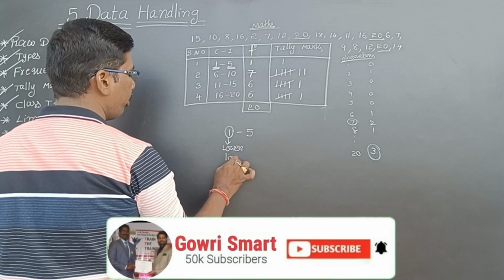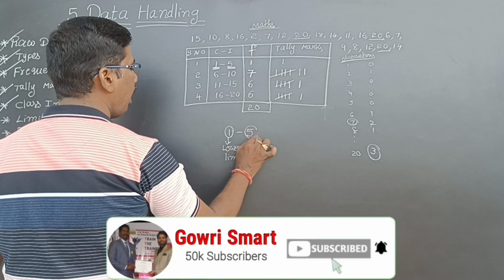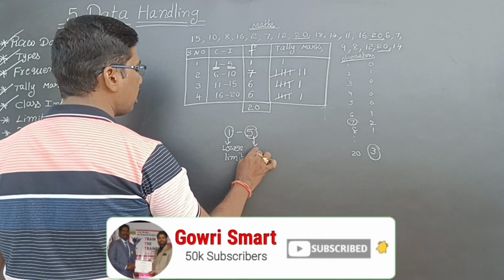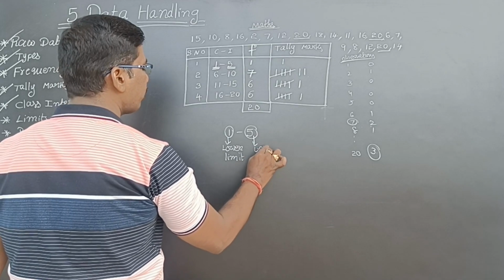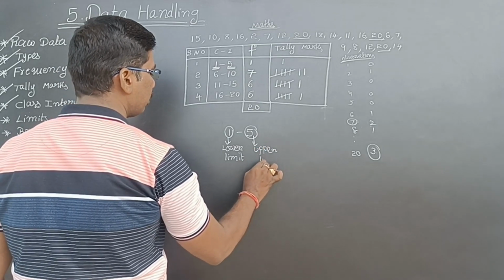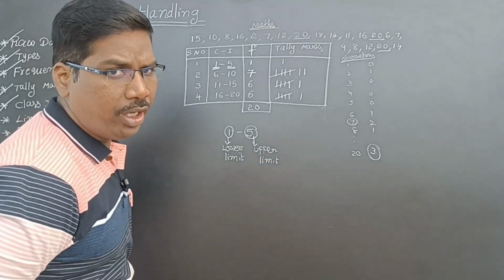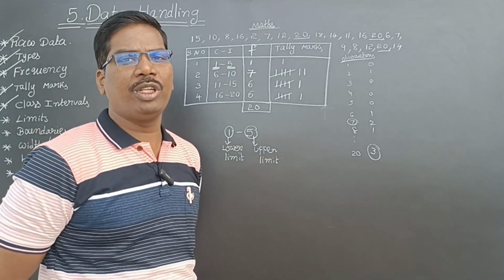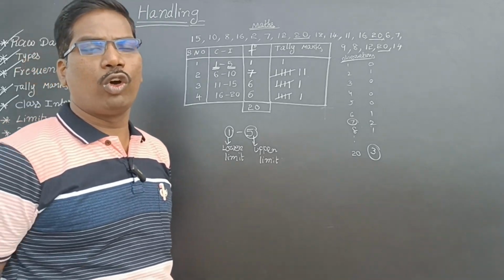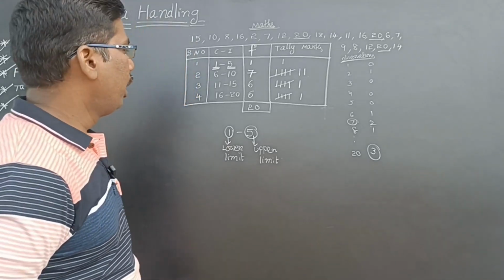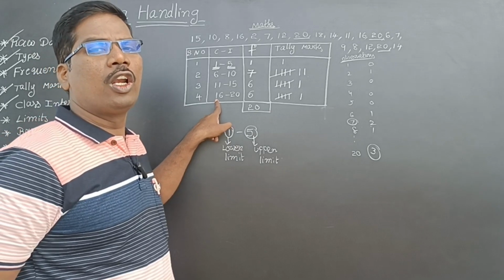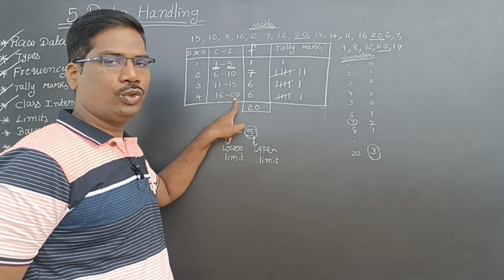The highest marks in this class interval is the upper limit, because it is the highest value. So for 1 to 5, the lower limit is 1 and the upper limit is 5. If I take 16 to 20, then the lower limit is 16 and the upper limit is 20.